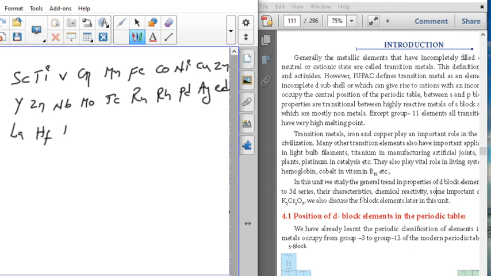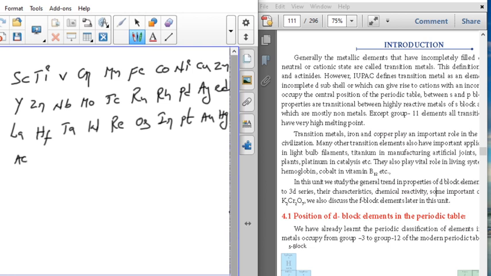Next, lanthanum, hafnium, tantalum, tungsten, rhenium, osmium, iridium, platinum, gold, mercury.